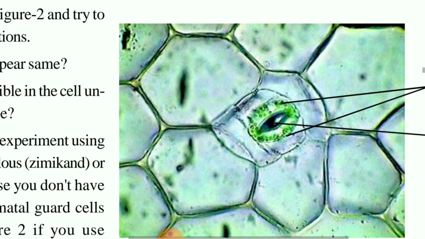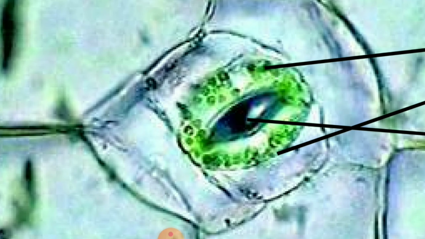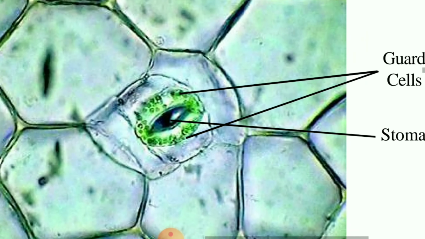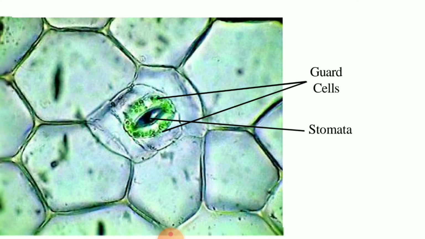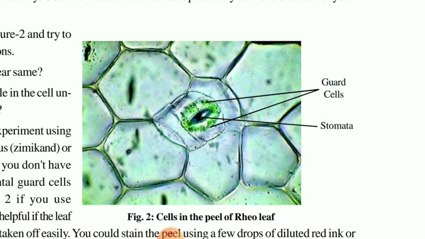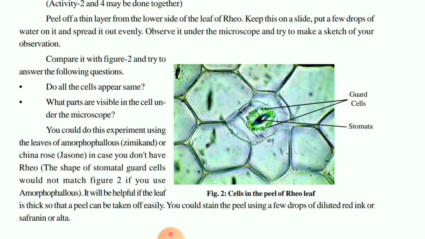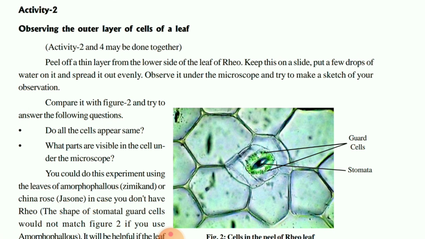As you can see, this bean-shaped structure, inside the center, has guard cells, which are the protective cells, and the stomata will be at the center. This flower-like structure is known as subsidiary cells, which provide nourishment to the stomata for growth purposes.